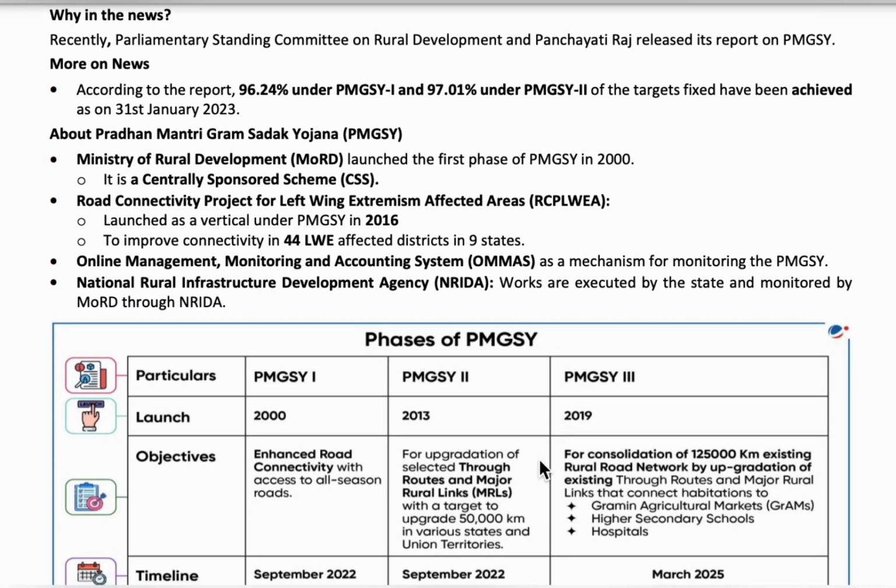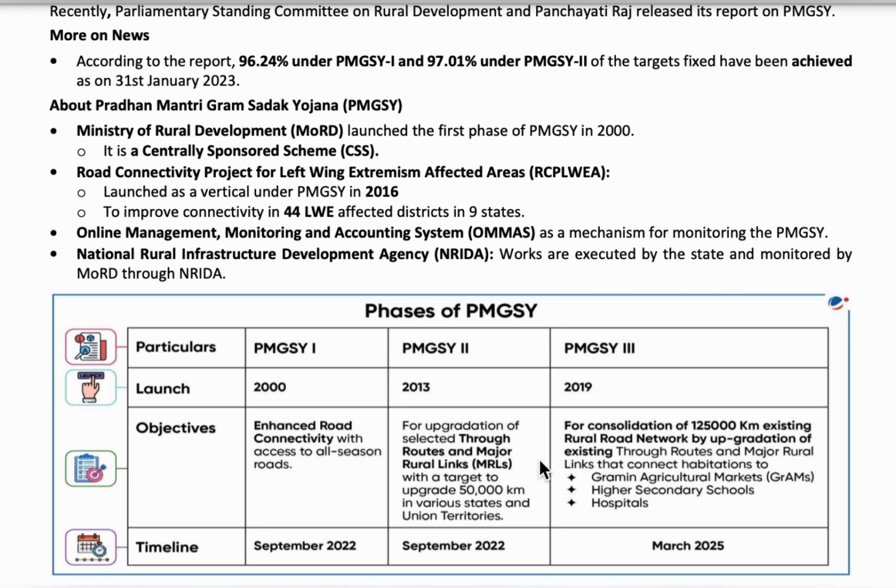Under this scheme, road connectivity has also been developed for areas affected by left wing extremism, that is, the Naxal areas.